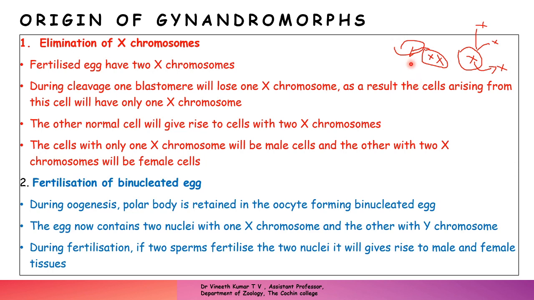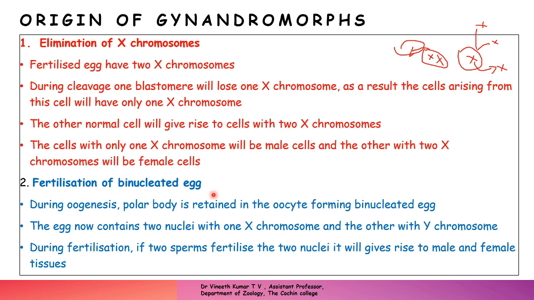So, in one organism itself, you have two types of cells. One group of cells with two X chromosomes, the other group of cells with one X chromosome, and that one X chromosome, X0, will be a sterile male cell, and the other will be a normal female cell. So, this is one method by which a gynandromorph is generated in Drosophila.